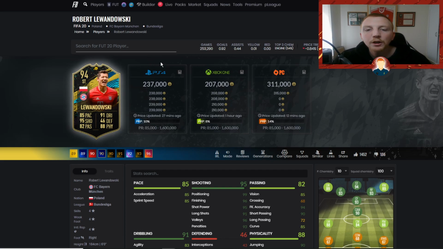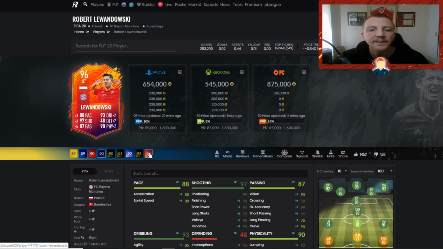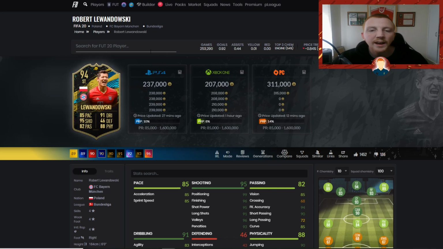So that is what we're going to be looking at. For Lewandowski, we're going to be looking at the team of the week moments and the headliner. And if you're going from prices today, you're going to be looking at around 600k for the headliner and around 200k for the team of the week moments.